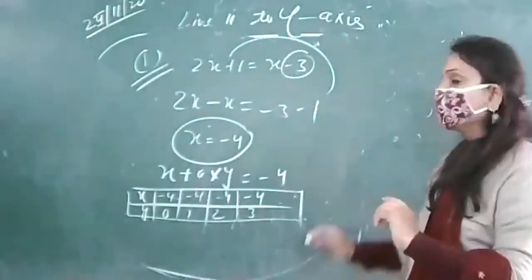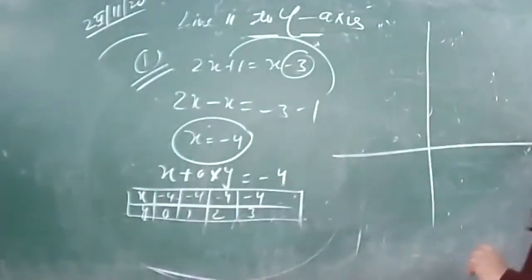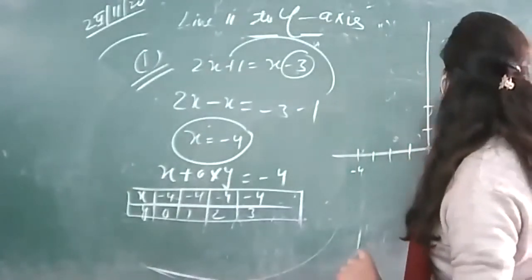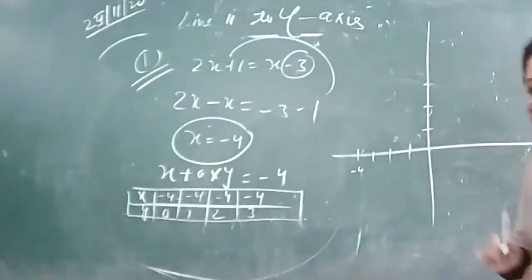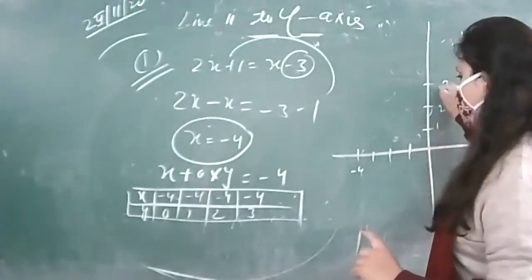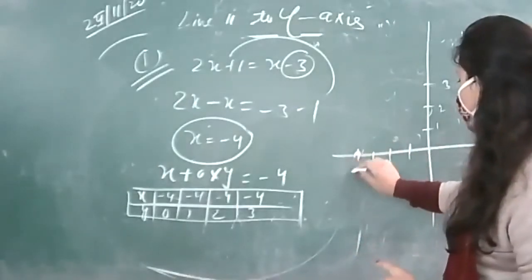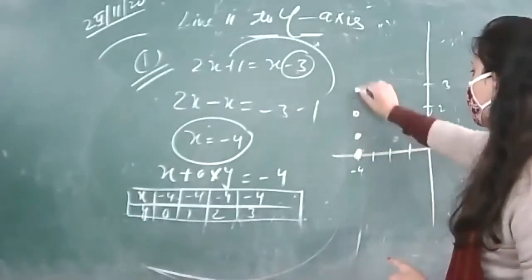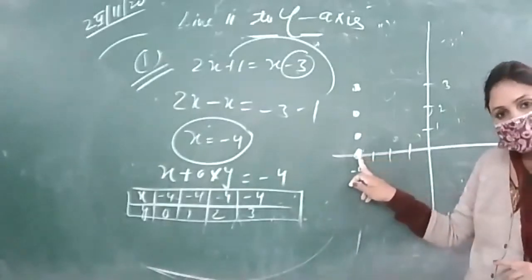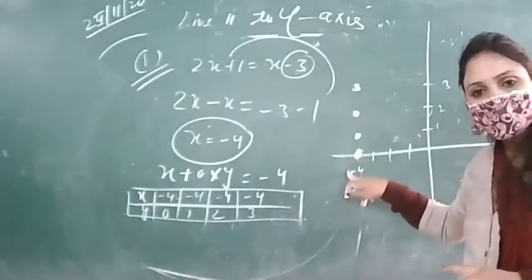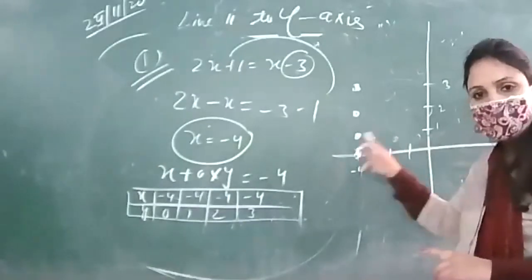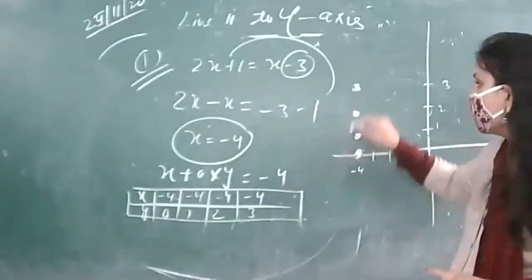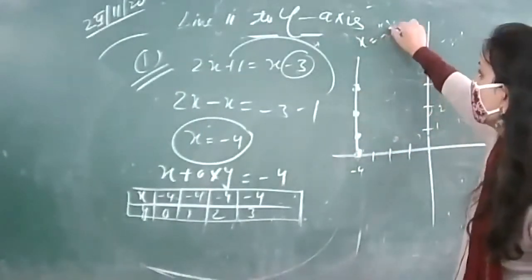So let us plot it. -1, -2, -3, -4. 1, 2, 3. चलिए, x -4, y 0; x -4, y 1; x -4, y 2; x -4, y 3. x की वैल्यू x एक्सिस से, y की वैल्यू y एक्सिस से लेते हुए, -4, 0 यहीं पे आए, -4, 1 यहाँ पे आए, -4, 2 come to this point, -4, 3 coming to this point, and let us draw this line, and this is x is equal to -4.